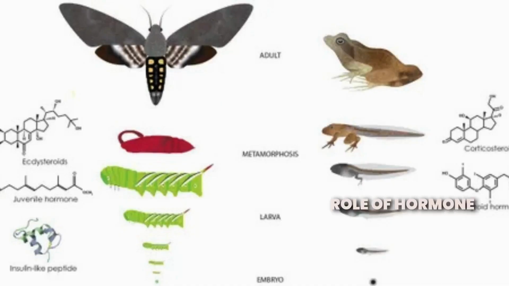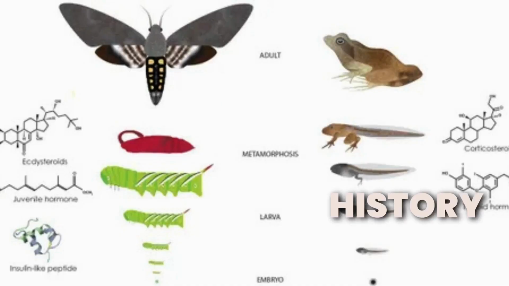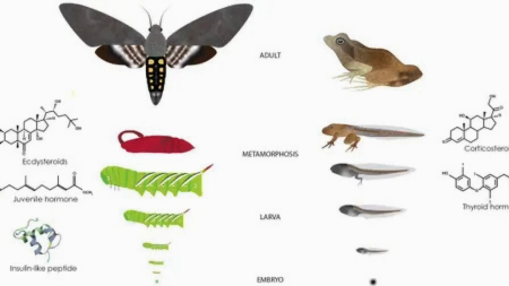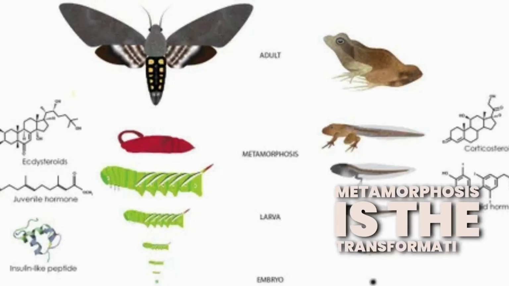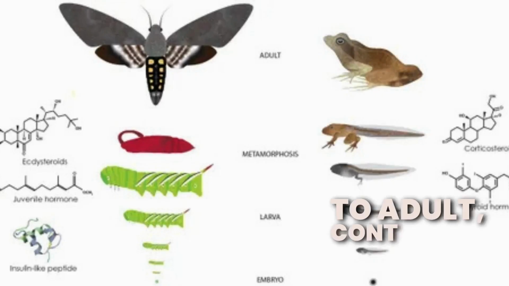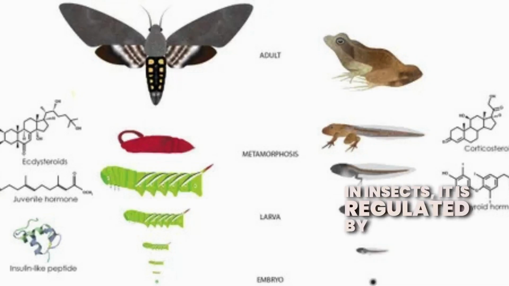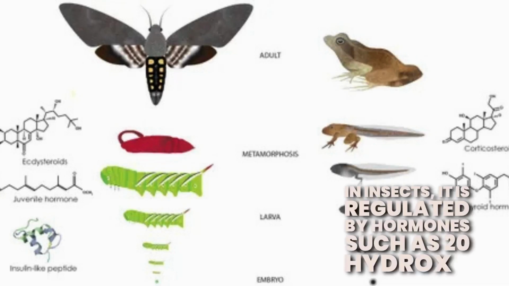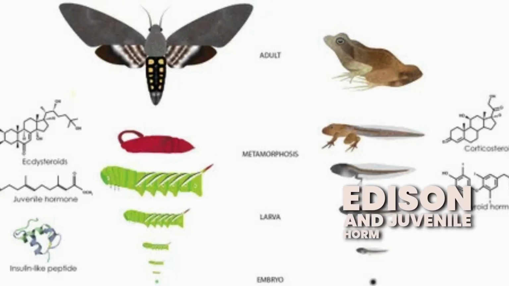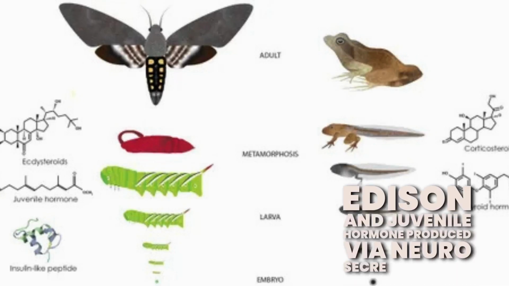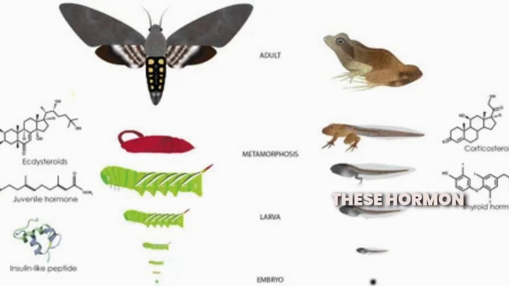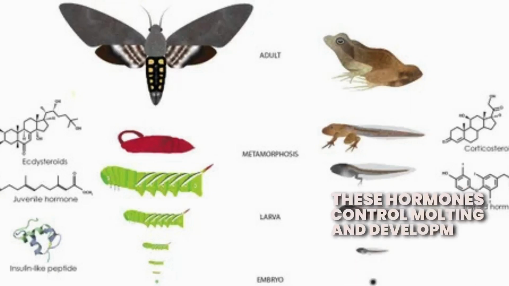Role of hormones in completing the life history of insects and frogs. Metamorphosis is the transformation from larva to adult, controlled by hormones. In insects, it is regulated by hormones such as 20-hydroxyecdysone and juvenile hormone, produced via neurosecretory cells. These hormones control molting and development stages.